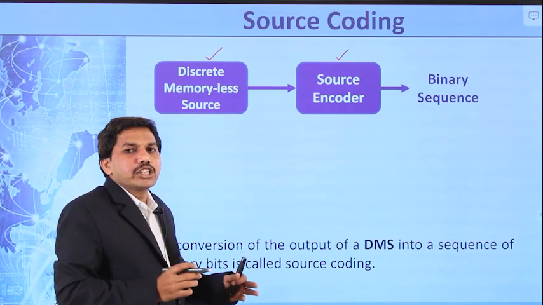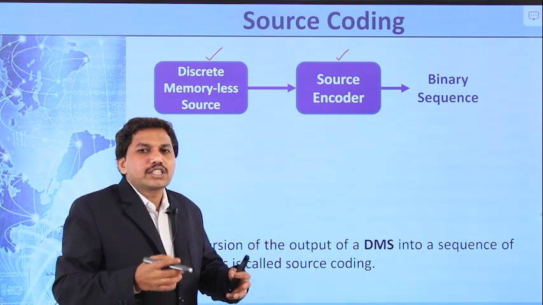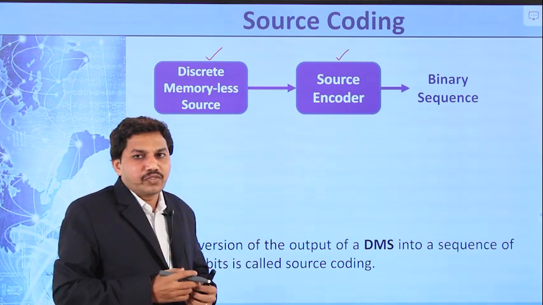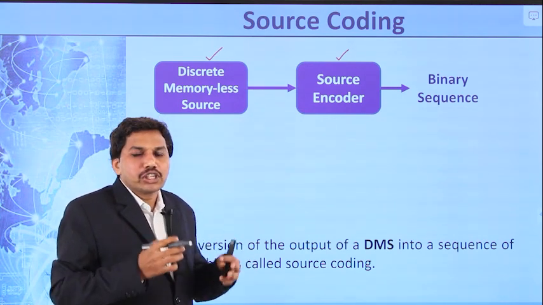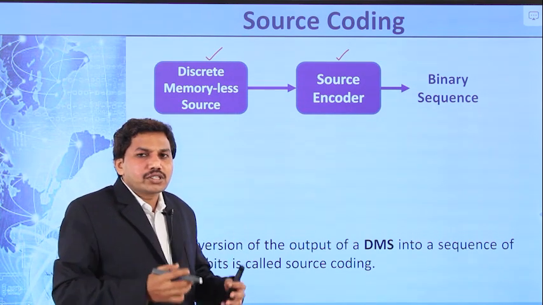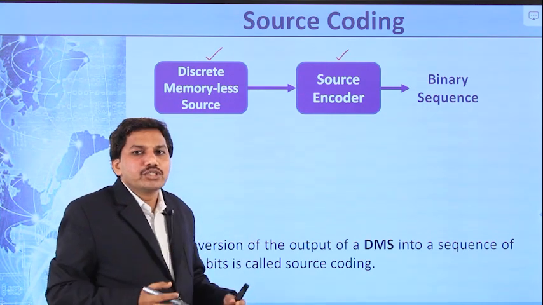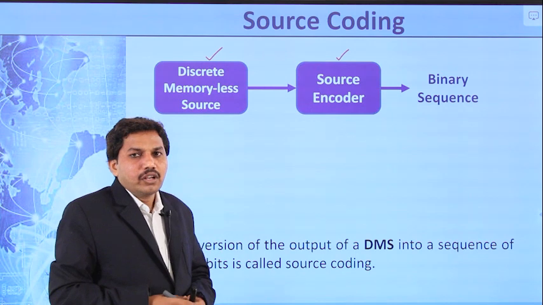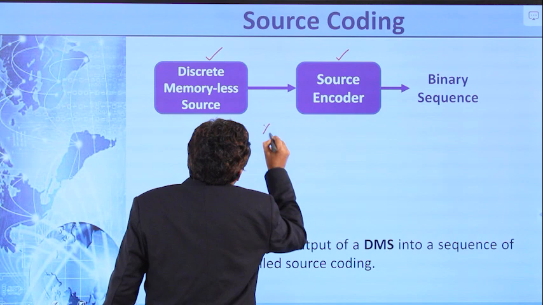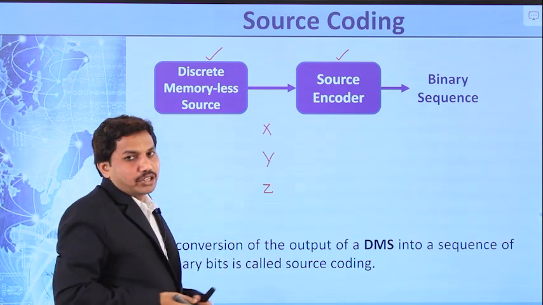The function of the source encoder is, it will convert the symbols or messages into binary form by using some algorithm. For example, the output of the discrete memoryless source is X, Y and Z. Here I am considering 3 symbols.